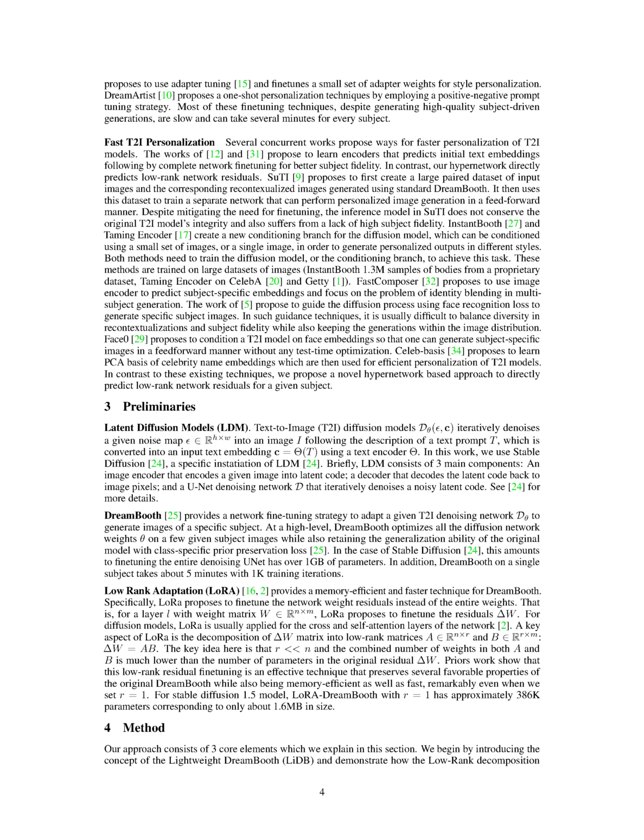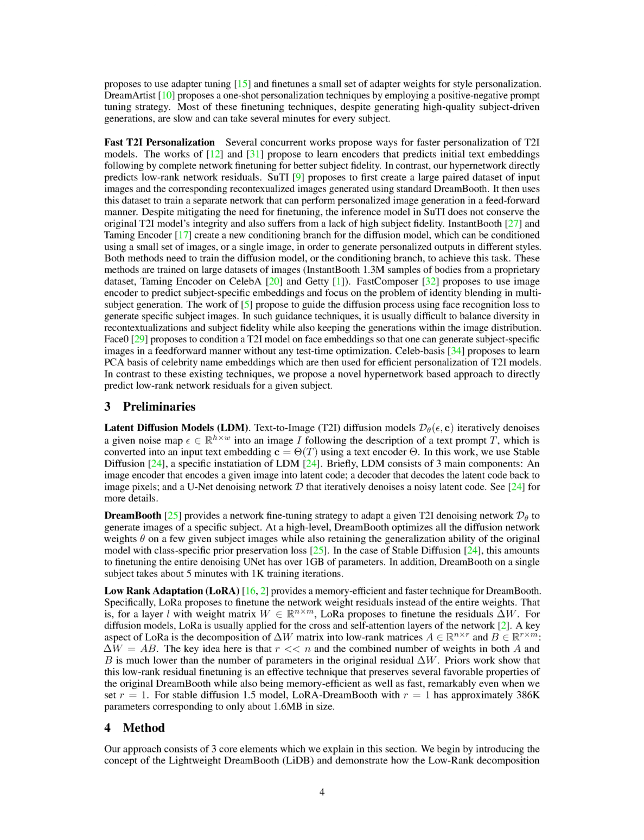Section Summary. In this section, the authors introduce latent diffusion models, LDM, for text-to-image, T2I, generation. They explain that LDM consists of an image encoder, a decoder, and a U-Net denoising network. They also present DreamBooth, a fine-tuning strategy for T2I denoising networks, which optimizes the network weights on specific subject images while preserving the generalization ability. Additionally, they propose low-rank adaptation, LoRa, as a memory-efficient and faster technique for DreamBooth, where the network weight residuals are fine-tuned instead of the entire weights. The key idea of LoRa is to decompose the weight residuals into low-rank matrices, which significantly reduces the number of parameters.